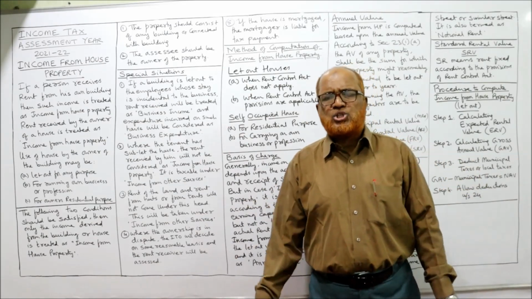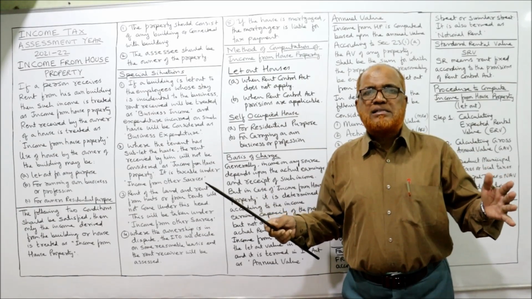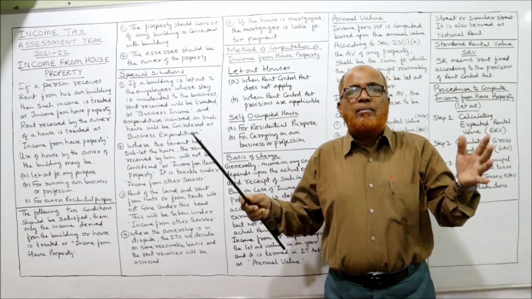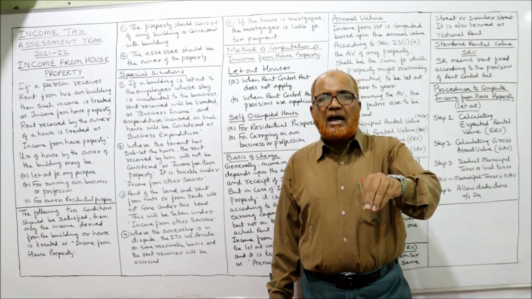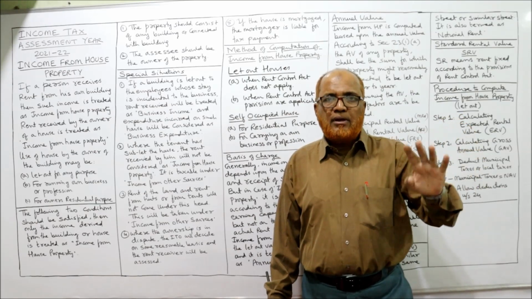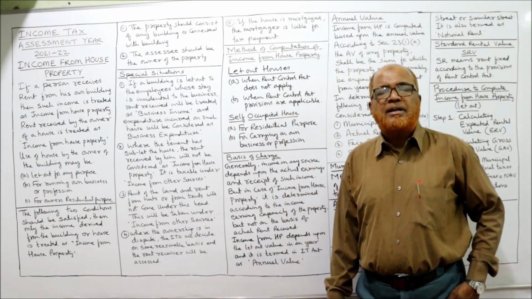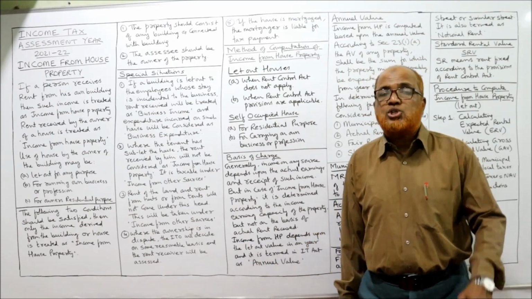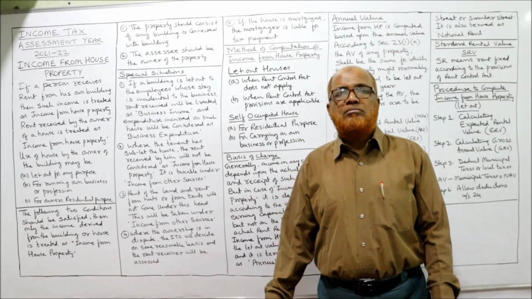Open land, no construction, or huts or tents, in which there is no permanent structure. Any rent derived from land, hut, or tent will be taxable under income from other sources, not under income from house property, because there is no permanent structure.